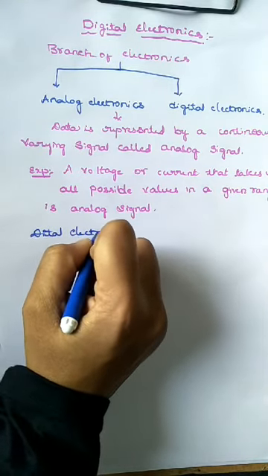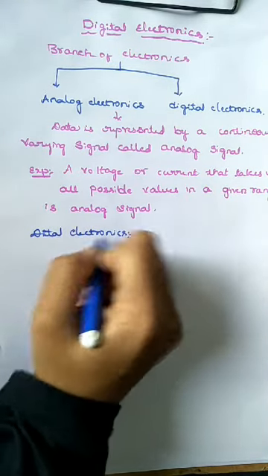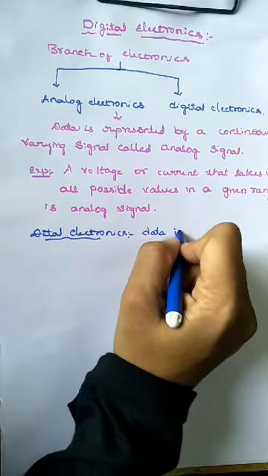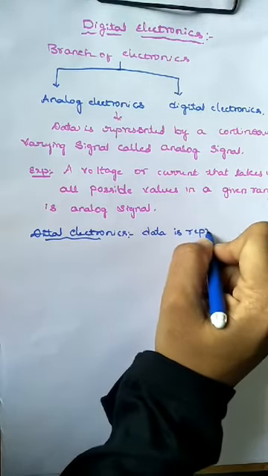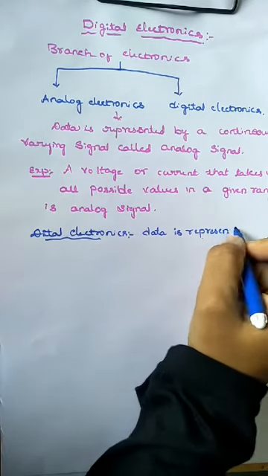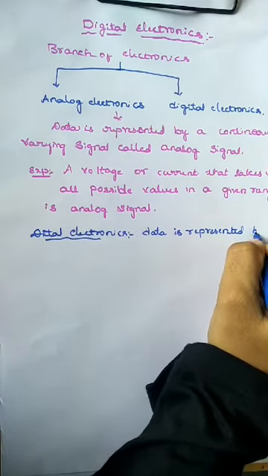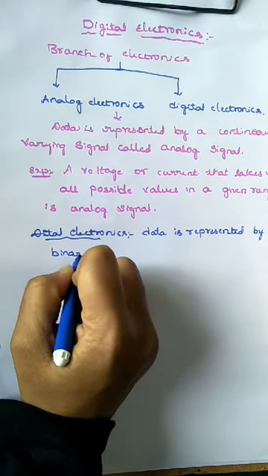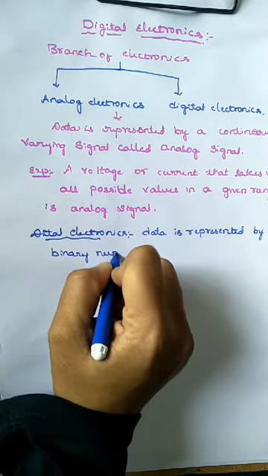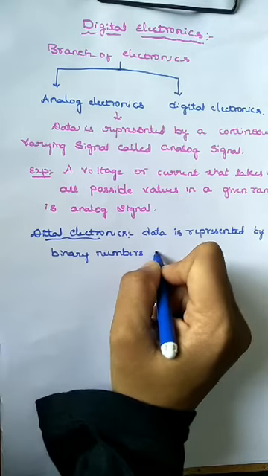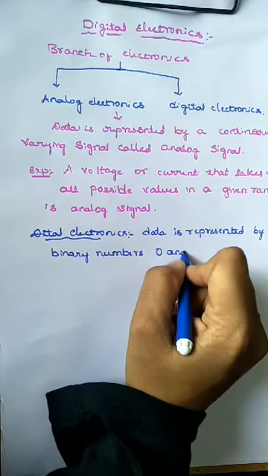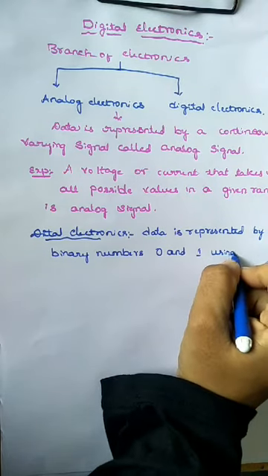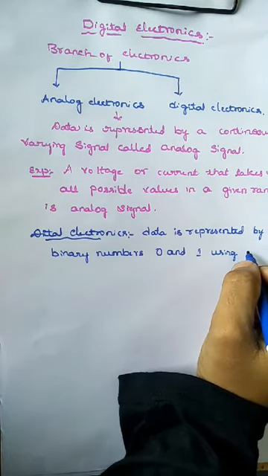So here data is represented by binary numbers 0 and 1 using digital signal.